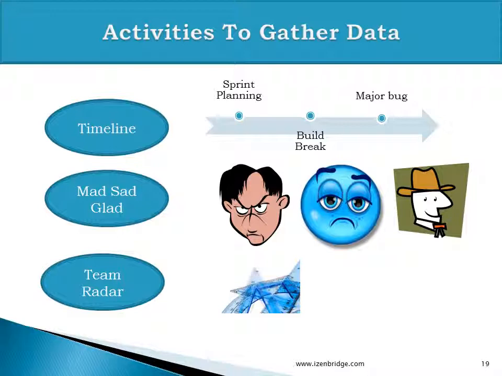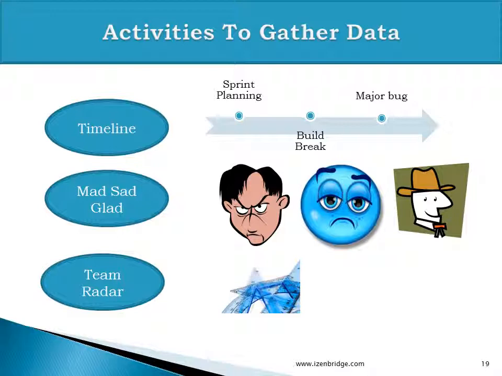The other activity could be mad, sad, glad. In this, we ask our participants to identify the events and experiences which are making them mad, sad or glad. Then we collect that information and organize it in a visible area, and then during the subsequent stages, we can discuss those elements and generate insights about them, or we may pick some of them to analyze further. Team radar. Similarly, we capture the team's feelings on some essential values.